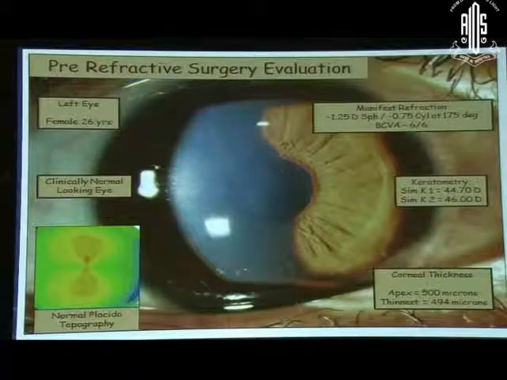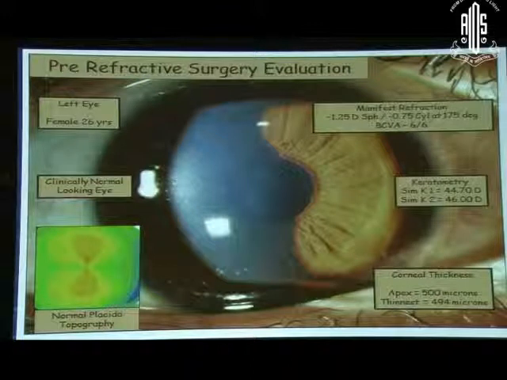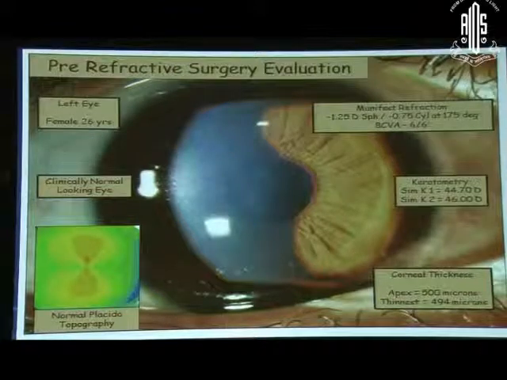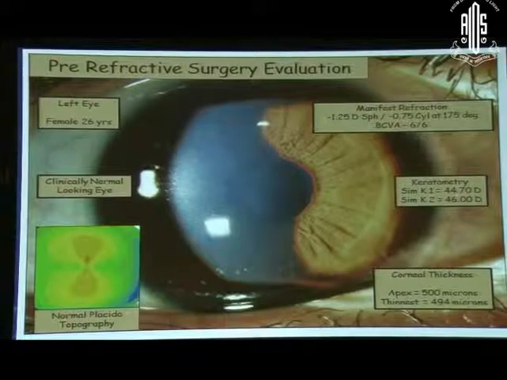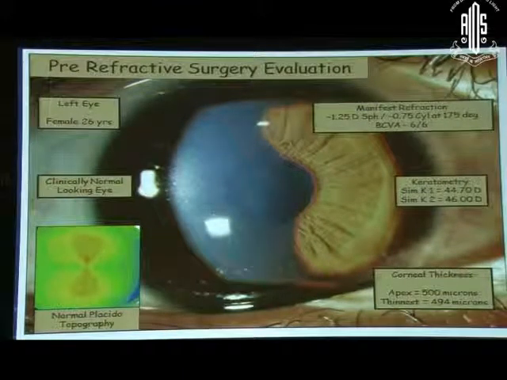Now let us look at this particular lady who had come for refractive surgery, a 26-year-old lady. Clinically normal looking eye. If you do the Placido analysis, absolutely symmetric bow tie pattern. Manifest refraction is about 1.25 with 0.75 cylinder. Keratometry of 44.7 and 46 diopters. Corneal thickness at the apex is 500 and minimum corneal thickness is 494.